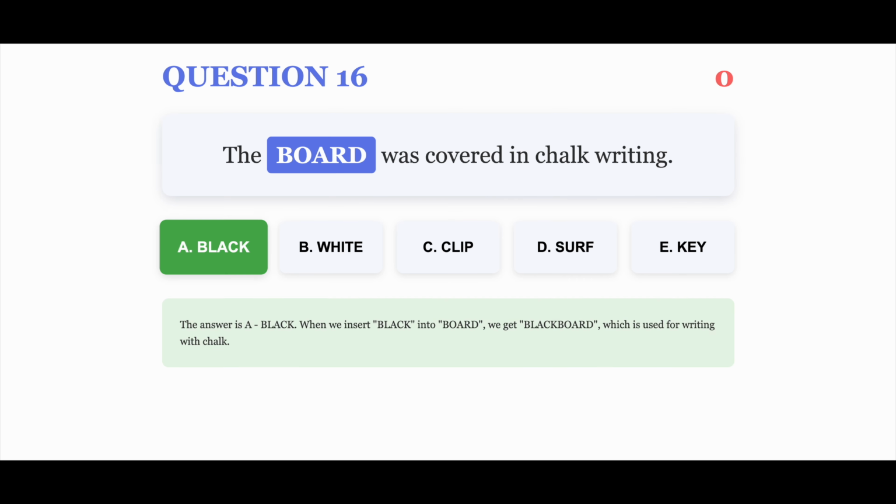The correct answer is A. The answer is A. Black. When we insert black into board, we get blackboard, which is used for writing with chalk.